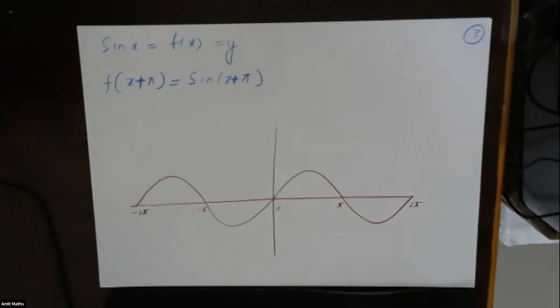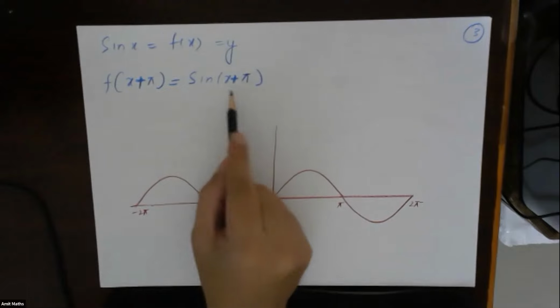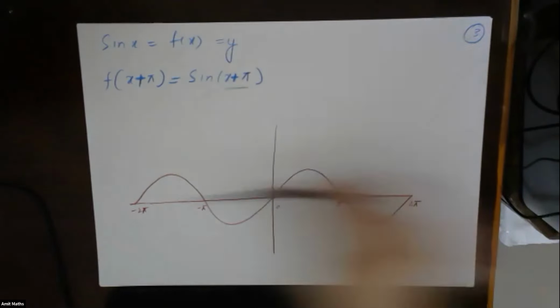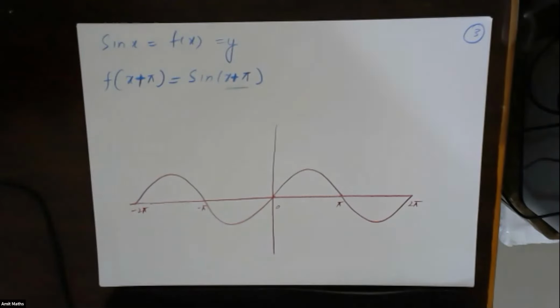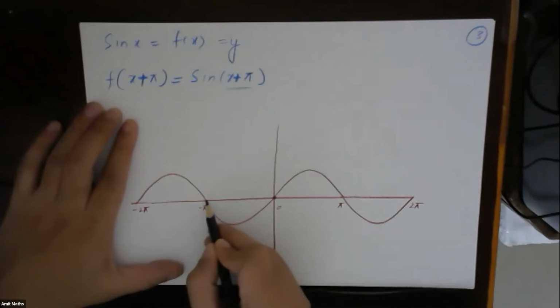So what I'll do, I will shift every point to the left side, because this is addition. So the shift will be on the left side. To counter it, it will move on to the negative side. So what will happen? Every point will move to the left side by how much distance? By pi. So this point will move towards left by pi.